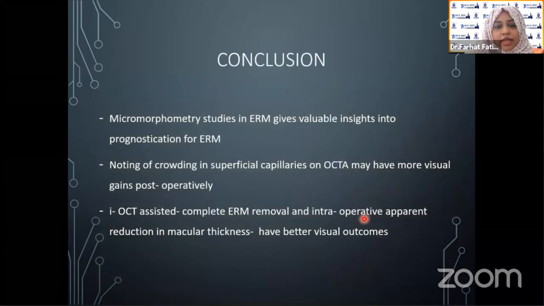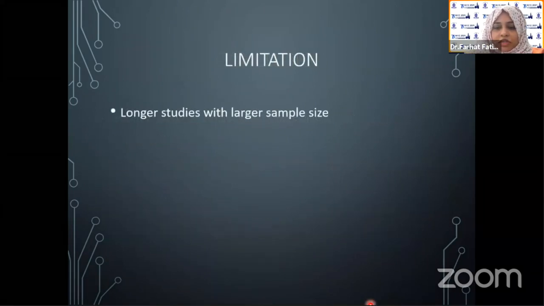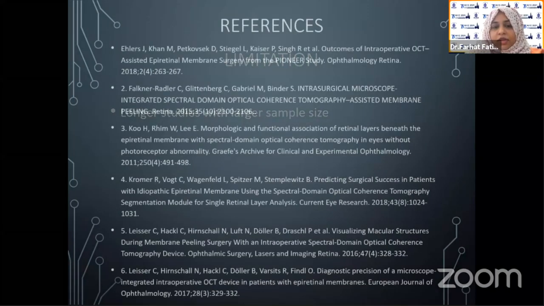So I want to conclude saying that micromorphometric studies of ERM give valuable insights into the prognostication of ERM. Noting of crowding in the superficial capillaries on OCTA may predict more visual gains post-operatively. And IOCT-assisted complete ERM removal and intraoperative apparent reduction in macular thickness give better visual outcomes. The limitation of my study is that a longer study with a larger sample size would have been required. And these are my references.